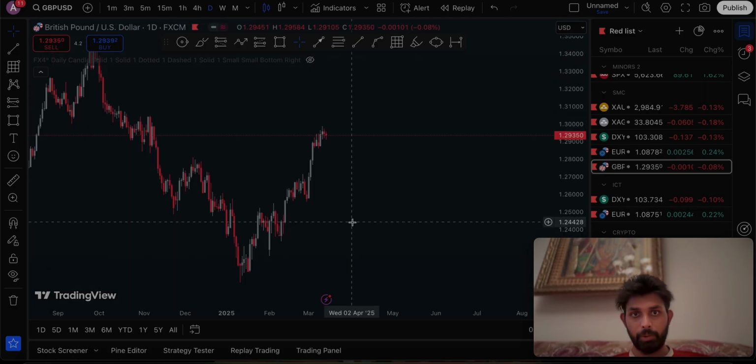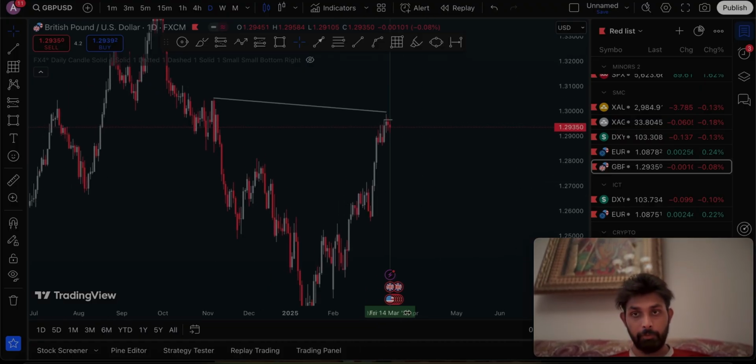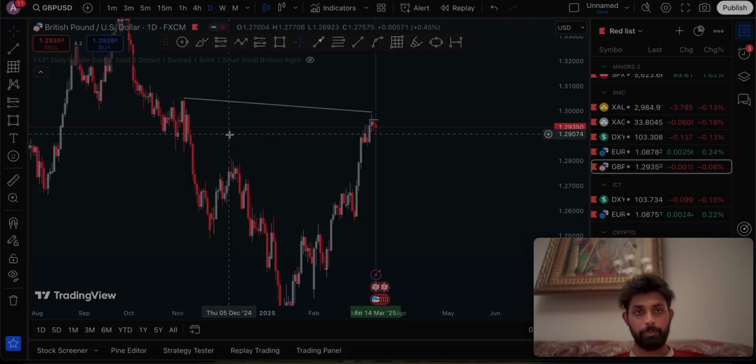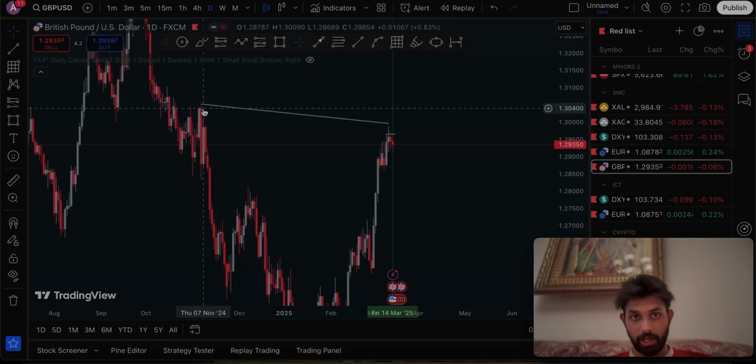But on the GBP/USD, EUR/USD and GBP/USD are basically two correlated assets. So what we expect, if price took out that high, this 6th November high on EUR/USD, we expect price should also take out the high on GBP/USD. But what happened? Price didn't take out this high.